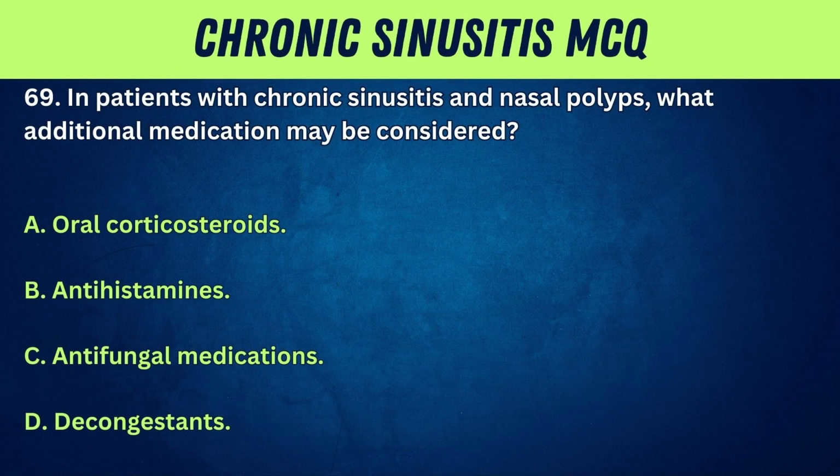69. In patients with chronic sinusitis and nasal polyps, what additional medication may be considered? A. Oral corticosteroids. B. Antihistamines. C. Antifungal medications. D. Decongestants.